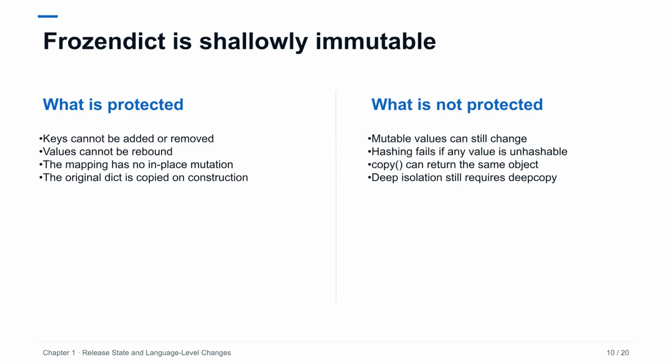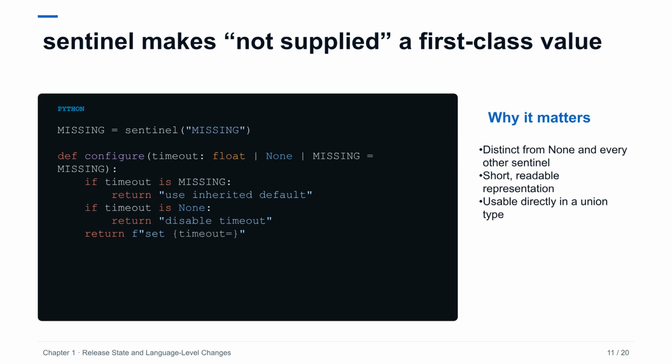Construction from a dict performs a shallow copy, so later key changes to the source dict do not alter the frozendict, but shared nested values can still be observed. This distinction matters for security and concurrency discussions. Frozendict prevents accidental rebinding, yet it is not a general deep freeze facility or a substitute for careful ownership of nested mutable state. Sentinels are for APIs where None is a meaningful value, and omission must be represented separately.